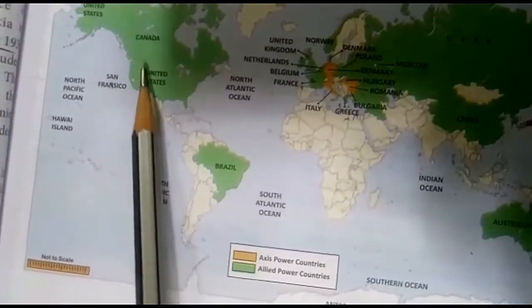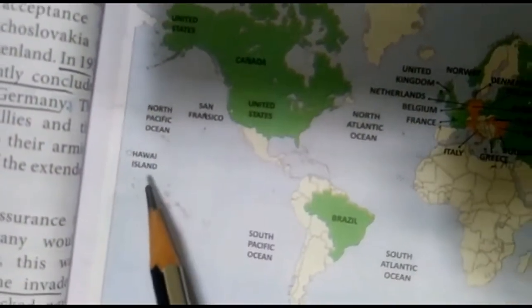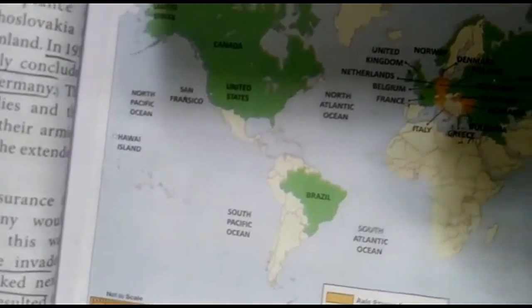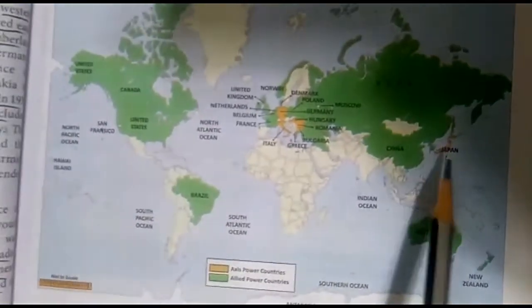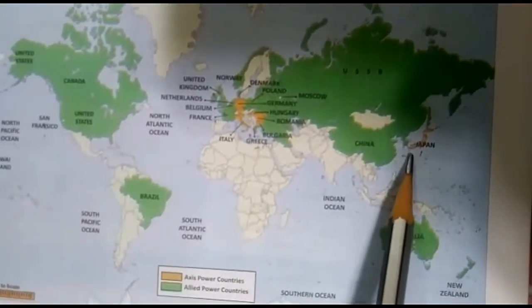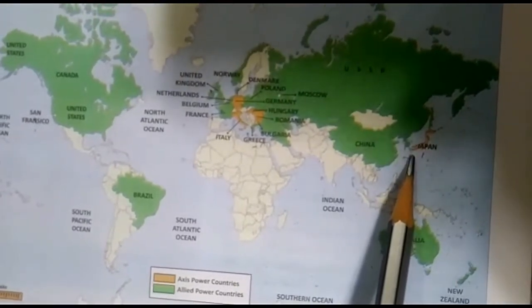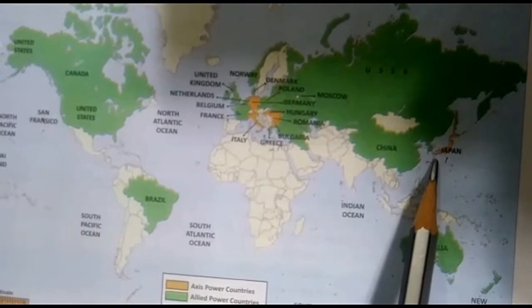And this one, San Francisco, in North America. Next to that, Hawaii Island. And on the right side of the map, it is Japan. Near Japan, Hiroshima and Nagasaki will come. Hiroshima and Nagasaki are the bomb blast places. So that is very important.